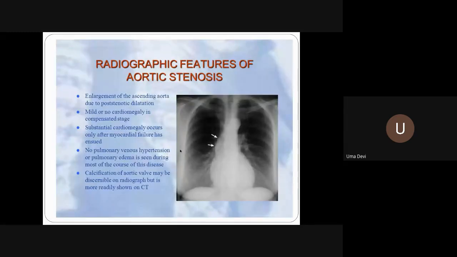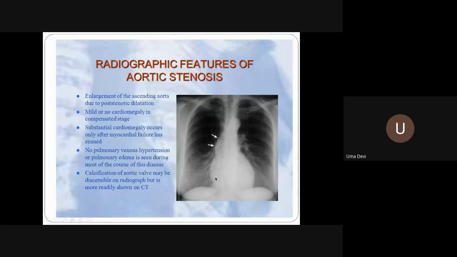Then what are the radiographic findings? What is the X-ray picture? Usually in any aortic stenosis, there will be post-stenotic dilatation of the ascending aorta, which will be made out by this enlargement on X-ray. How do you make out cardiomegaly in X-ray? You take the maximum transthoracic diameter, and you take the heart diameter, and if this is more than what? When do you call it cardiomegaly? More than 50%, ma'am. More than 50%, you call it cardiomegaly.